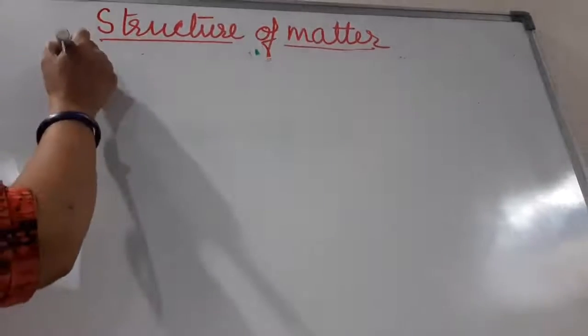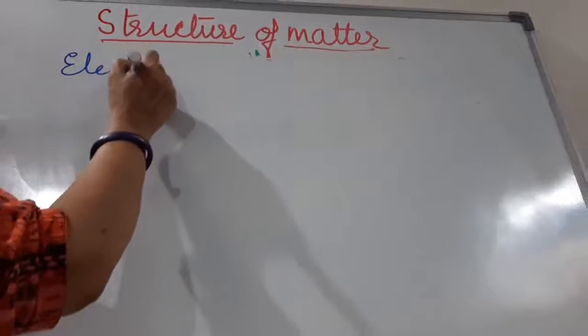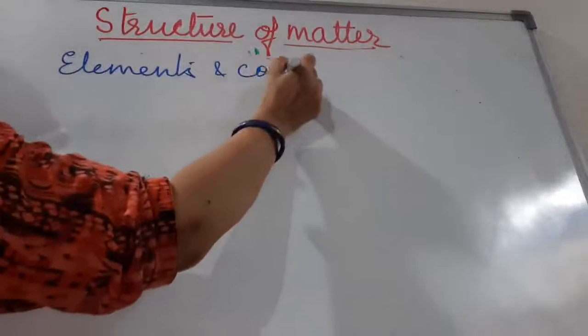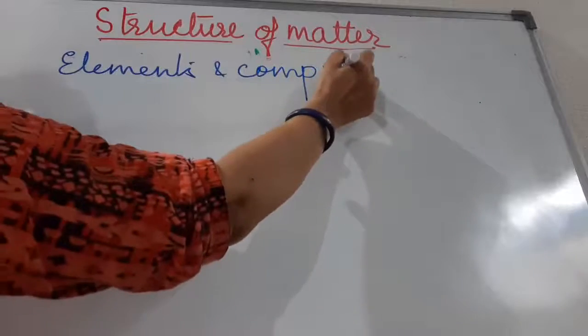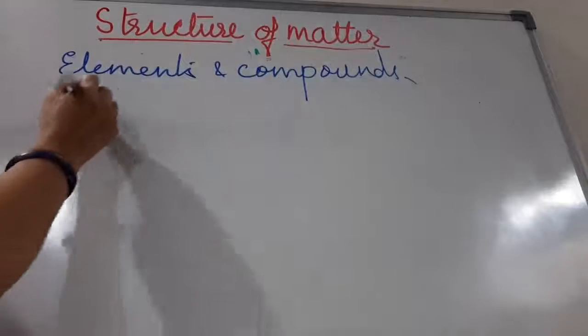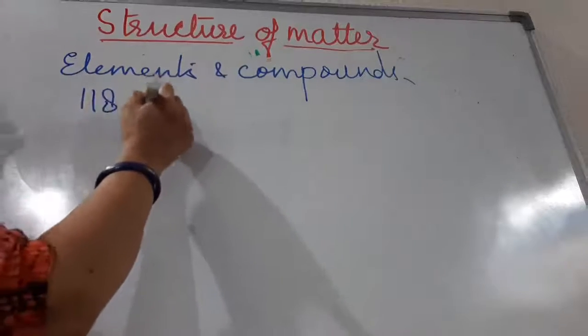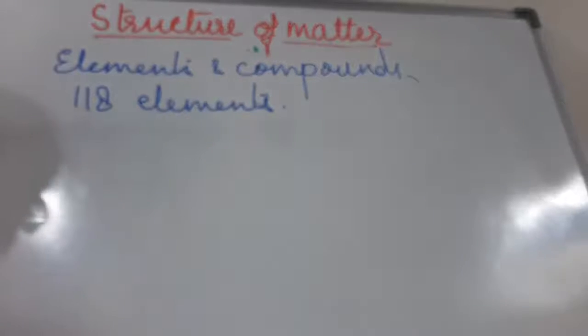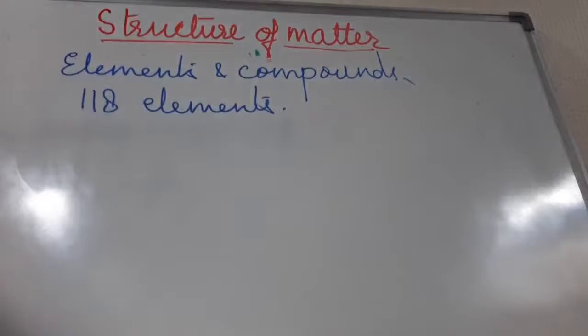Let's talk about elements and compounds. Children, we all know that there are 118 elements known to us, and a number of compounds can be made with the help of these elements.